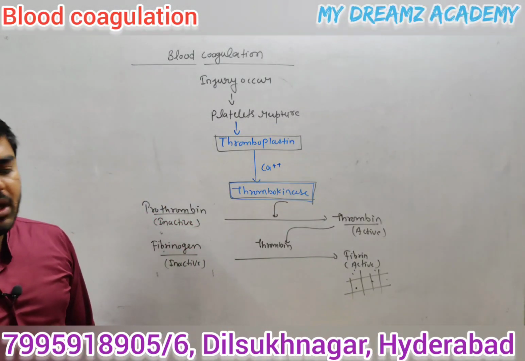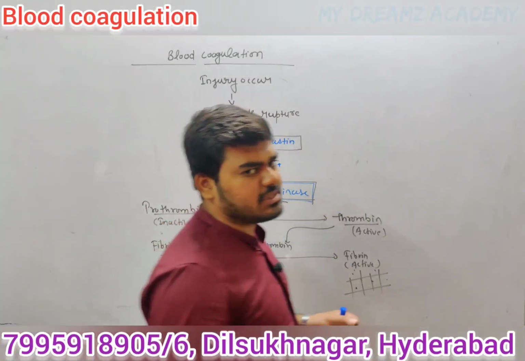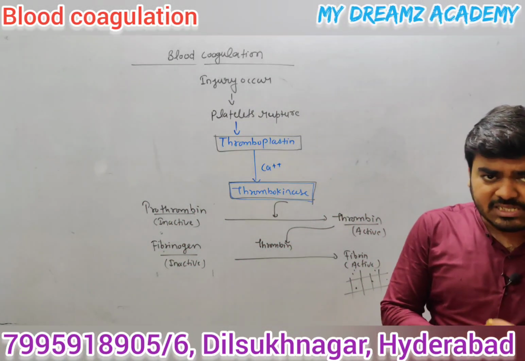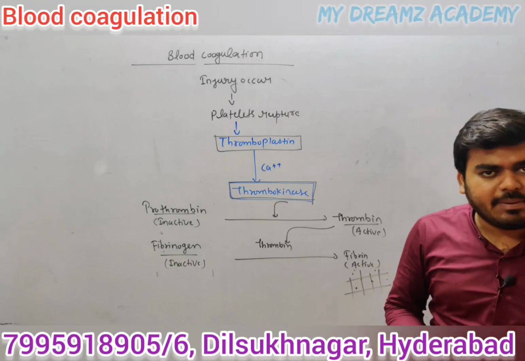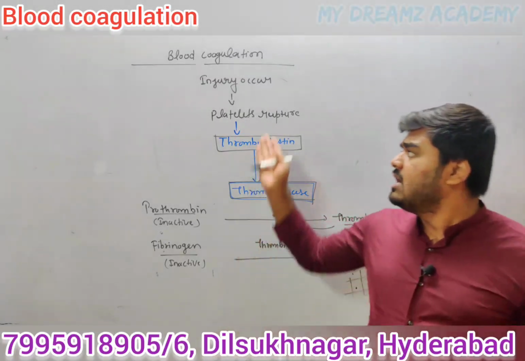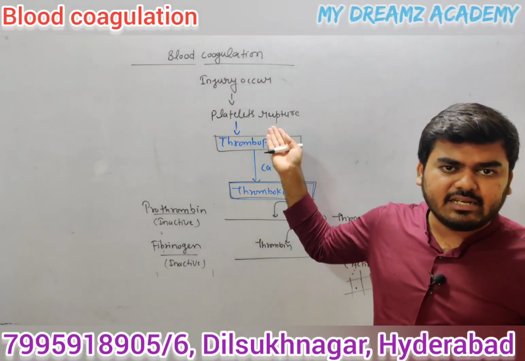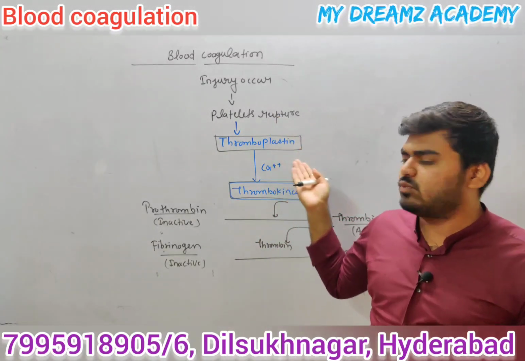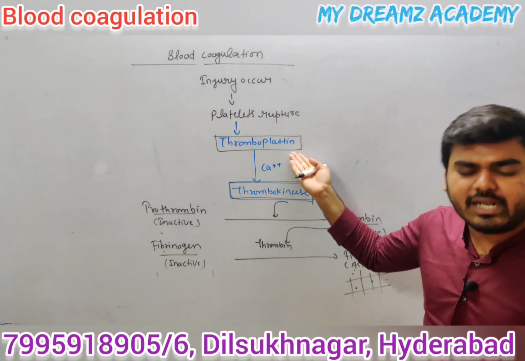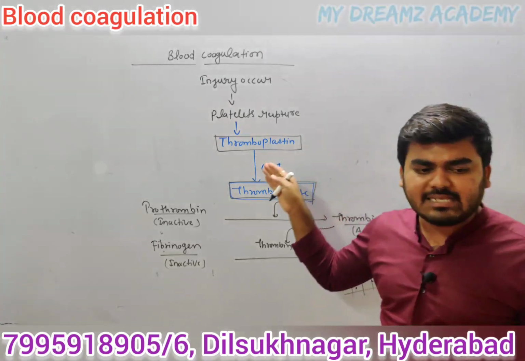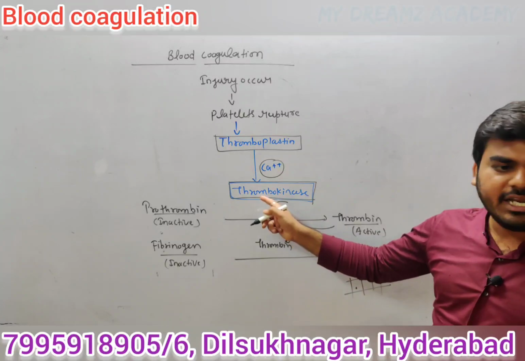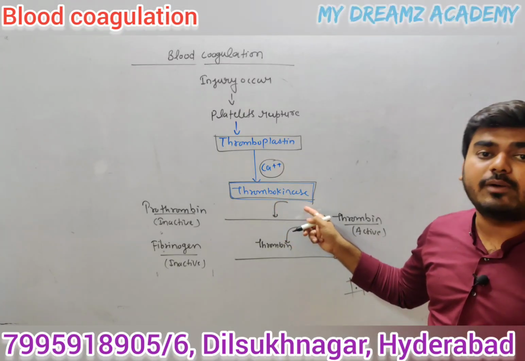So what is the simple process of blood coagulation or blood clotting? Suppose an accident happens, so our tissue will be ruptured, injury occurs. Now platelets will be ruptured and release one protein, known as thromboplastin. Thromboplastin binds with calcium ion, and it forms the thrombokinase.